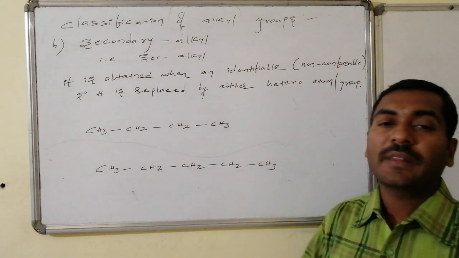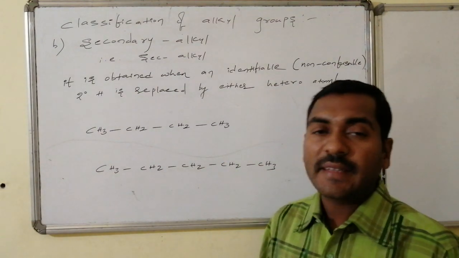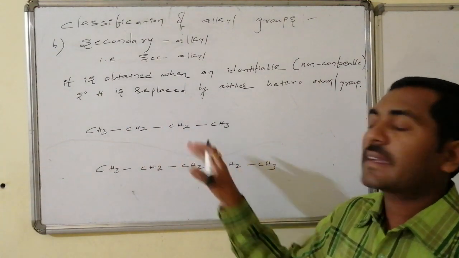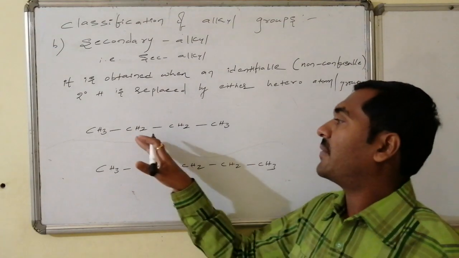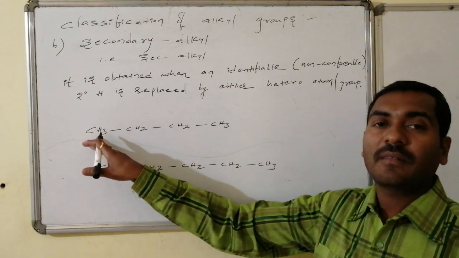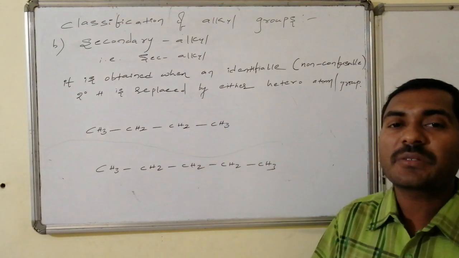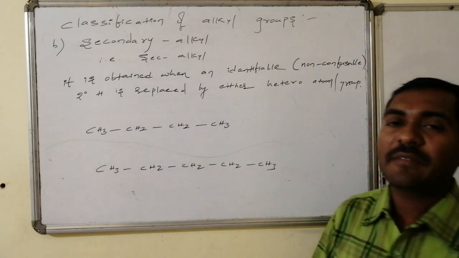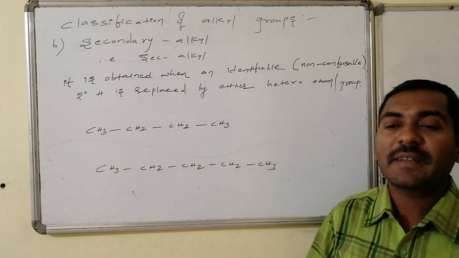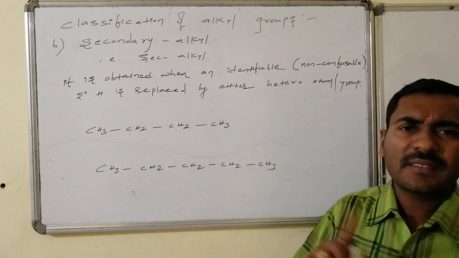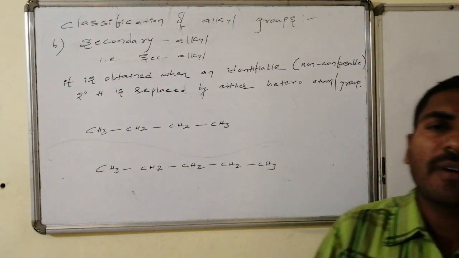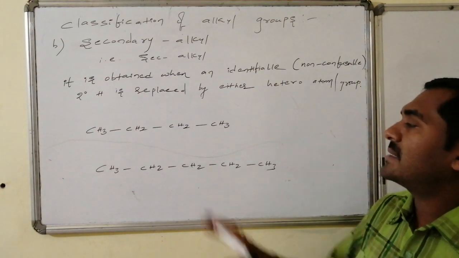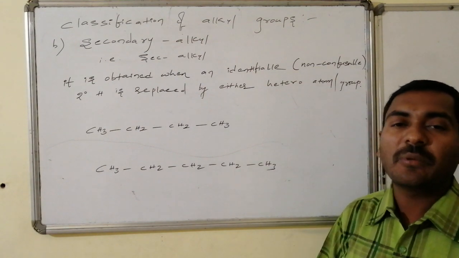Suppose I go for the butane system. In this linear chain of butane we have two secondary carbons, but this secondary carbon and this secondary carbon are the same, because if I select this, one side it has one carbon, the other side just two carbons. If I select the other, it repeats the same, but left becomes right and right becomes left, while the connectivities remain the same. Hence there is one variety of secondary carbon, and the corresponding secondary hydrogens are also the same. Hence here the secondary carbon is identifiable and non-repeatable.